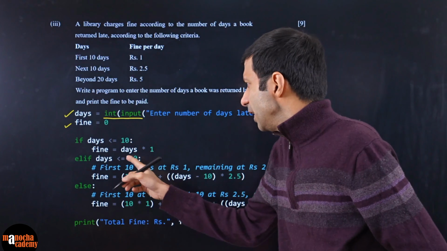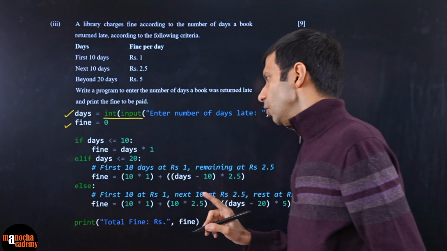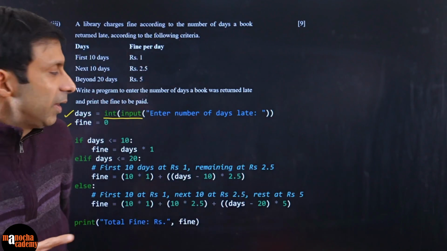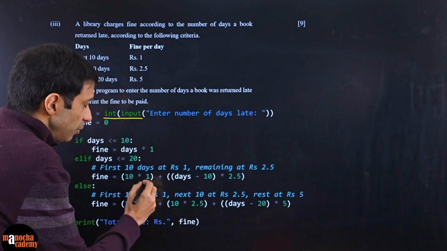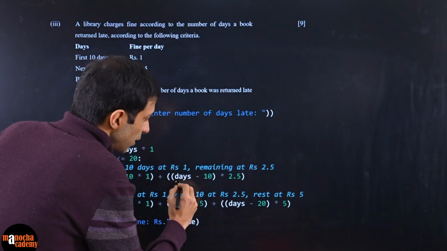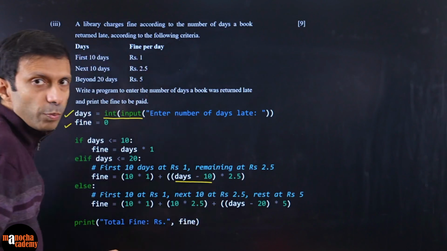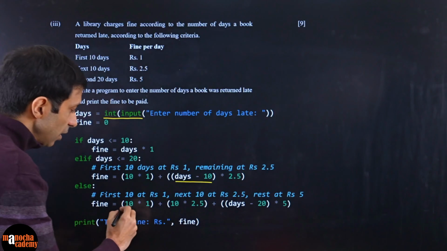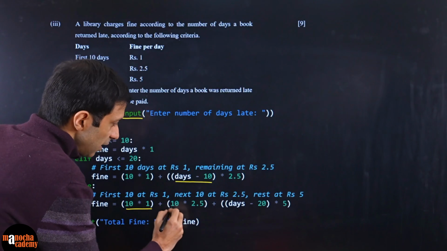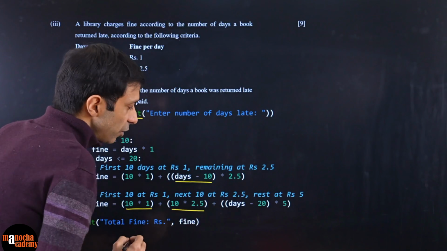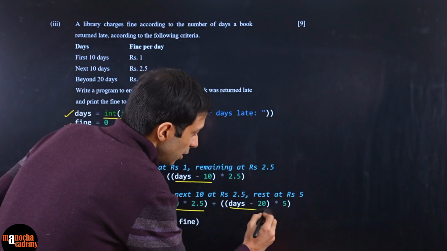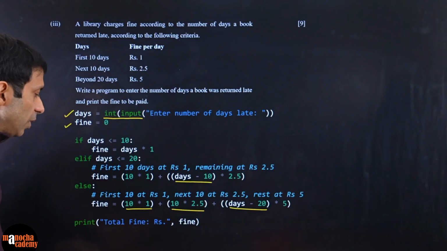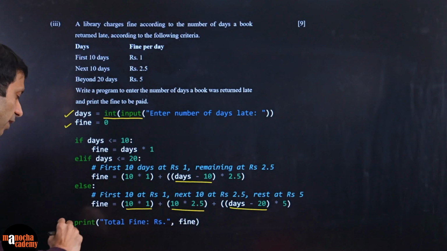Now, if the days is less than or equal to 20, then for the first 10 days you are anyway paying the fine. So 10 times 1 plus the extra days, so days minus 10 times 2.5. See, very clear. Else if it goes above that, then 10 rupee fine for the first 10 days, then 10 times 2.5 for the next 10 days, and then days minus 20 times 5 rupees. Okay, and then you print out your total fine.